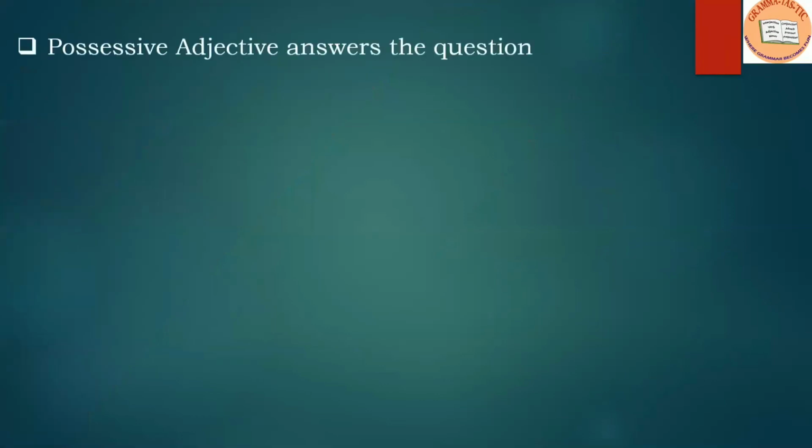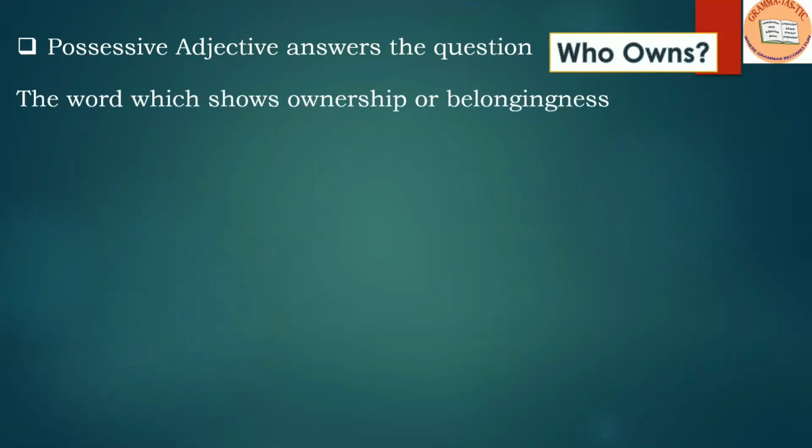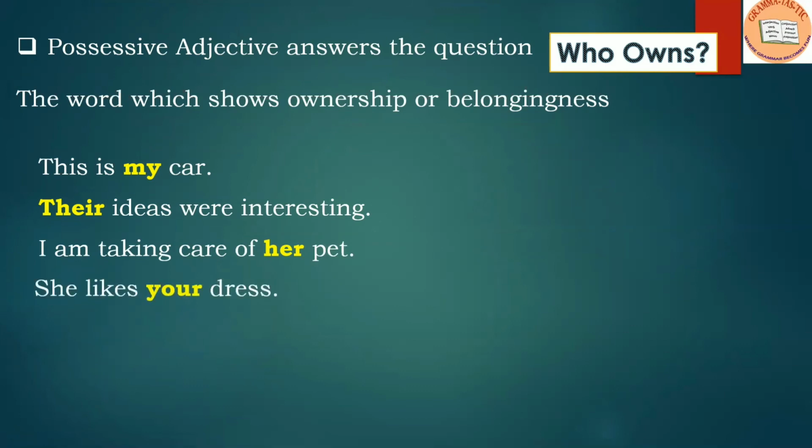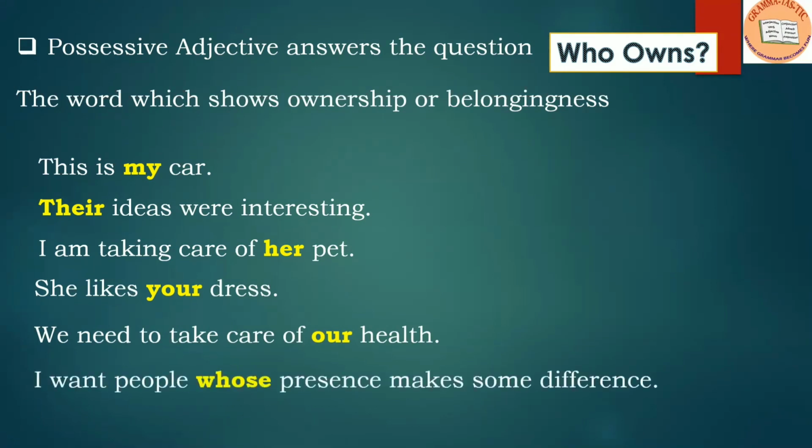The next one is possessive adjective, and it answers the question, who owns? The word which shows ownership or belongingness. These are my ears. Their ideas were interesting. I am taking care of her pet. She likes your dress. So here the words which are highlighted in yellow are possessive adjectives. The next sentences are, we need to take care of our health. I want people whose presence makes some difference.